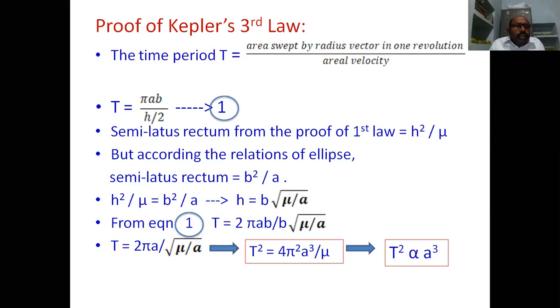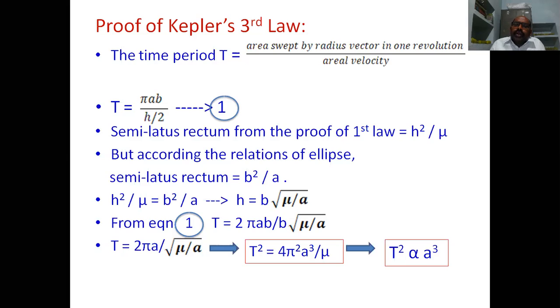After that, we have seen Kepler's laws. The equation for the gravitational force of attraction is F is equal to G capital M small m by r square. That is the gravitational force of attraction between two objects of mass capital M and small m. Gravitational attraction is defined for unit mass, therefore small m is equal to 1.